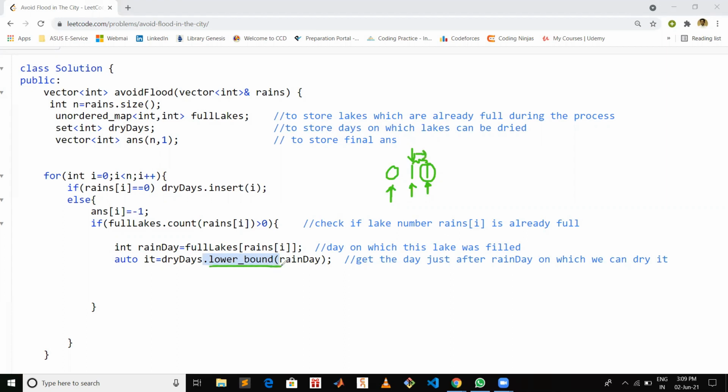What lower bound does is return the day which is just greater than or equal to this rain day.